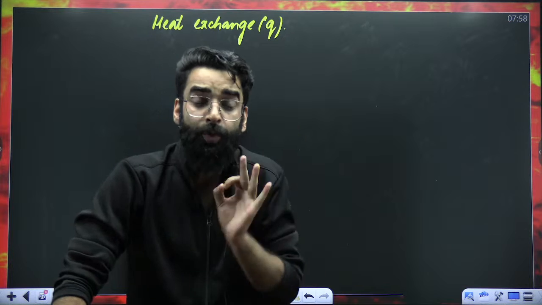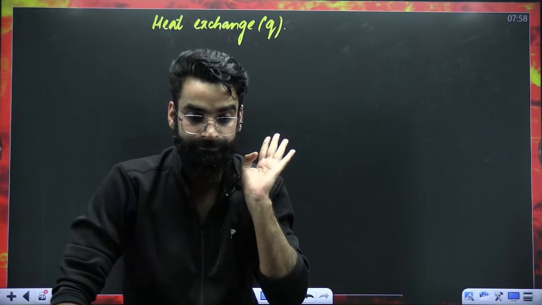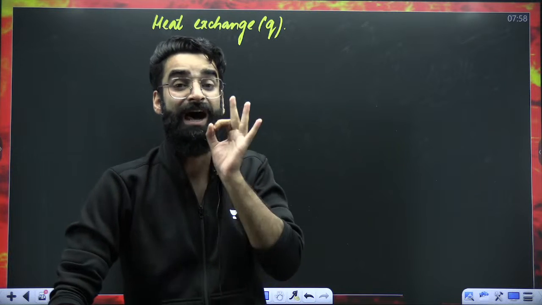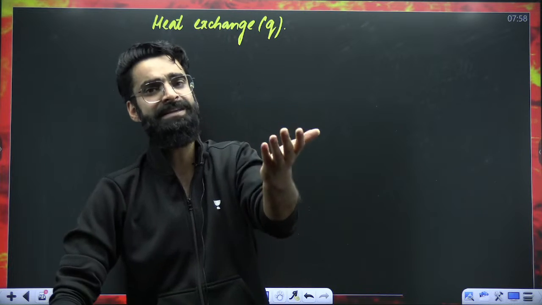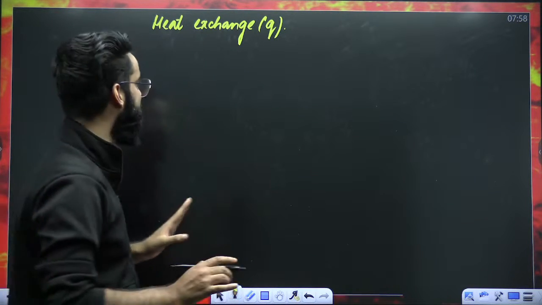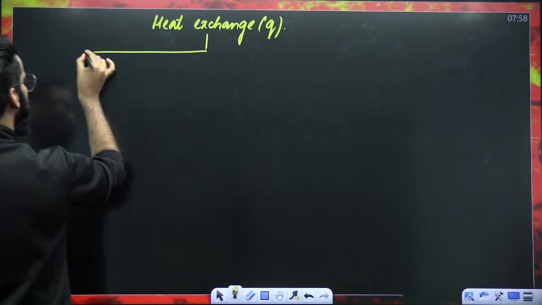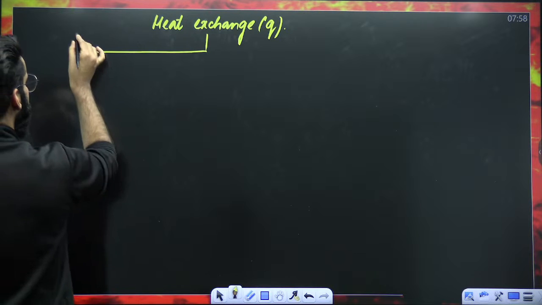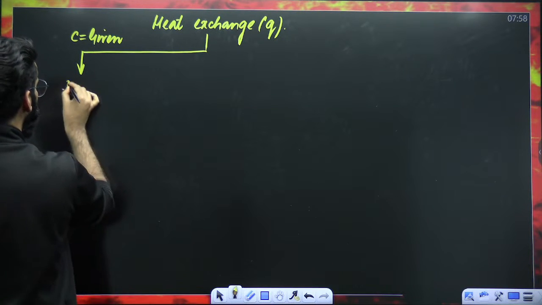Now, how do we calculate the amount of heat absorbed or released by the system, either to increase its temperature or decrease its temperature? There are many ways to do that. First way: if heat capacity of the system is given, then how do we calculate Q?